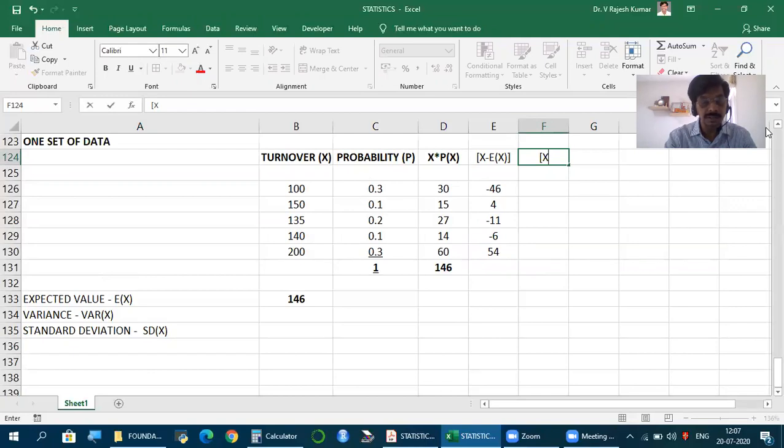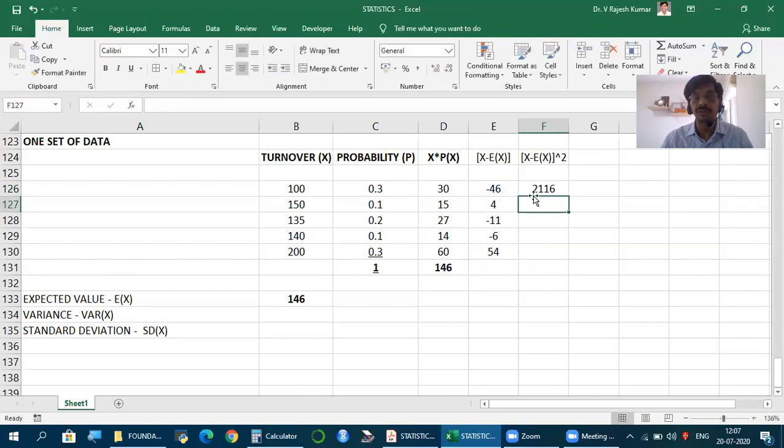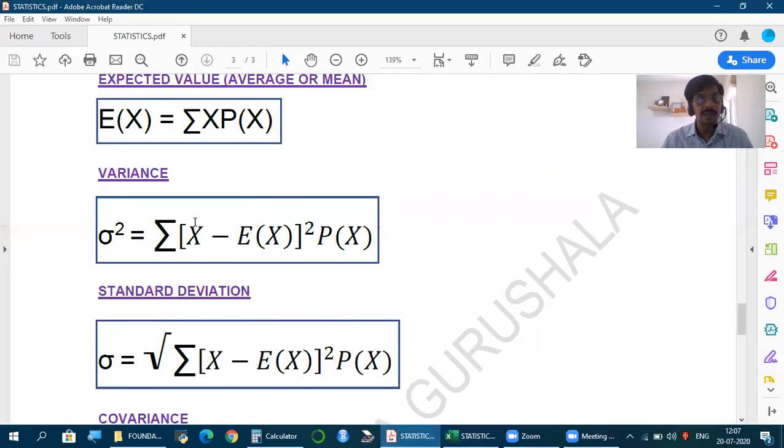X minus E of x whole square. So take the square of this, minus 46 into minus 46, 4 into 4, minus 11 into minus 11, square it. Our requirement is whatever you get after squaring, multiply that with probability.